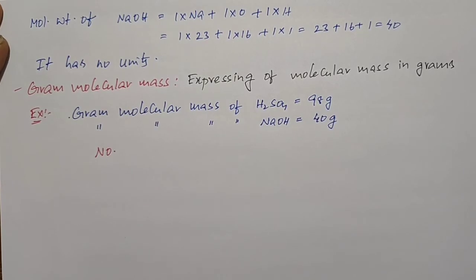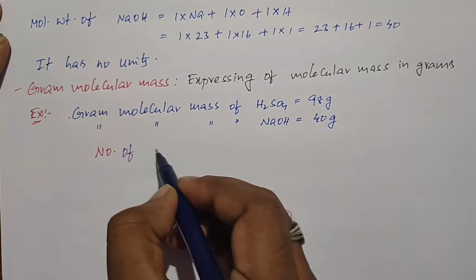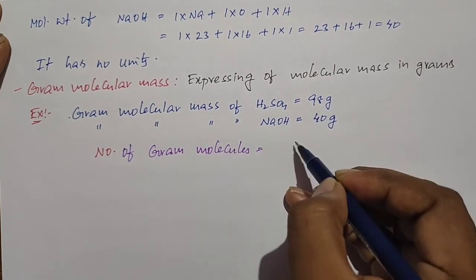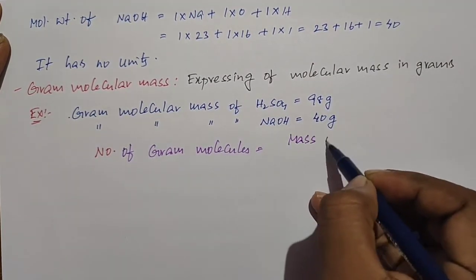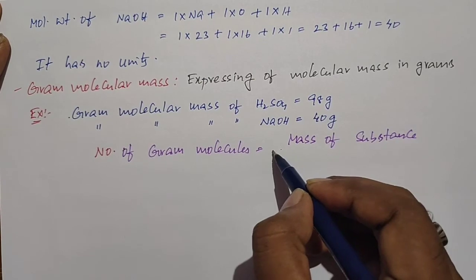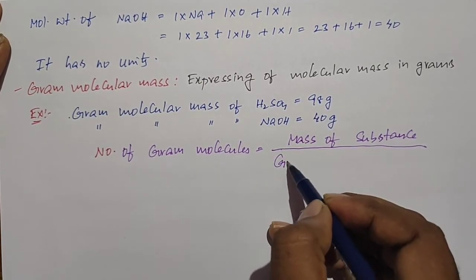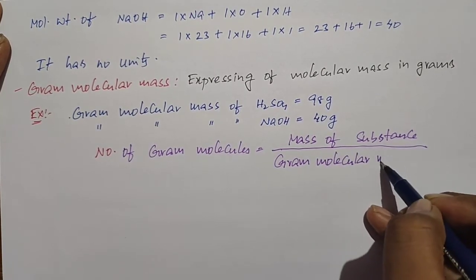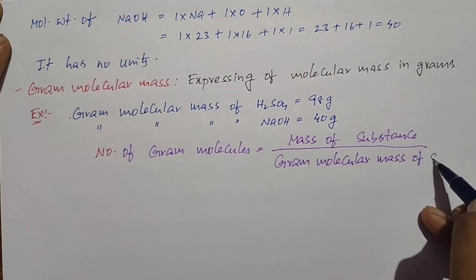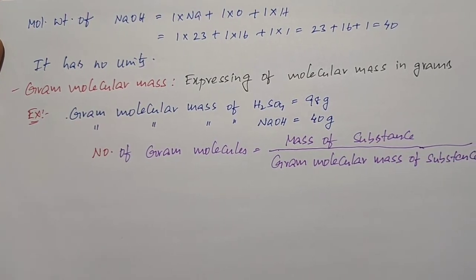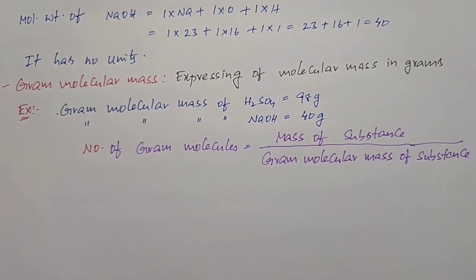Number of gram molecules is equal to mass of substance divided by gram molecular mass of substance. Okay, so this is about gram molecular mass.